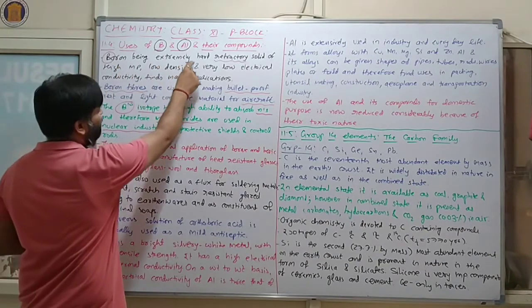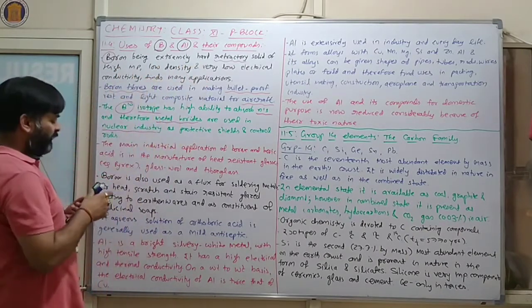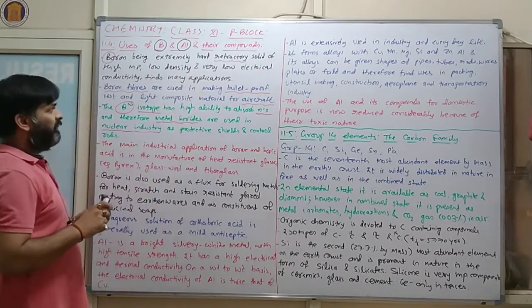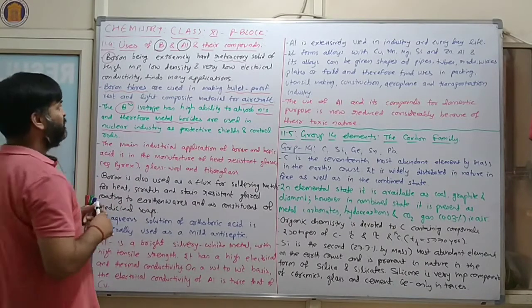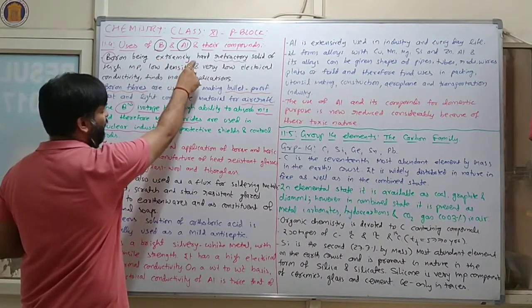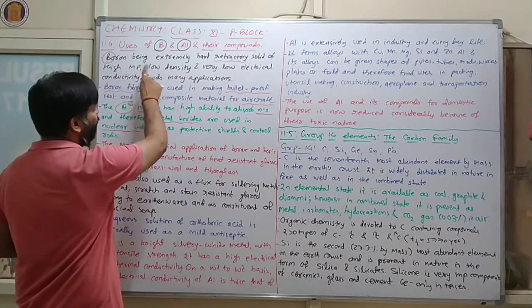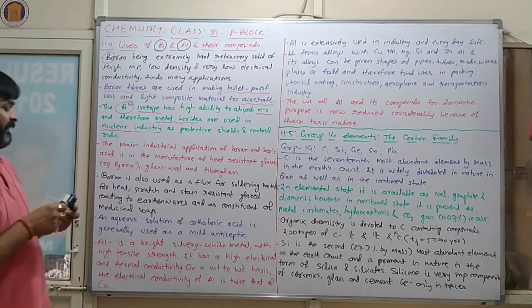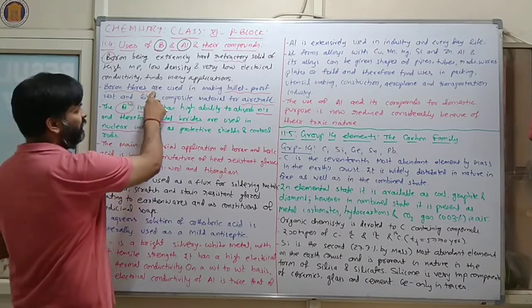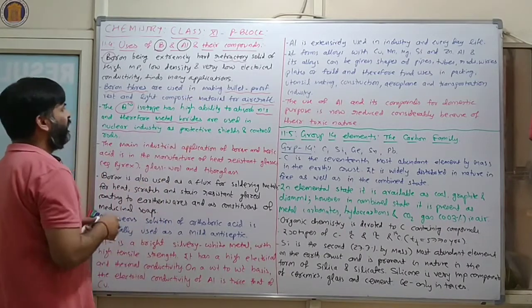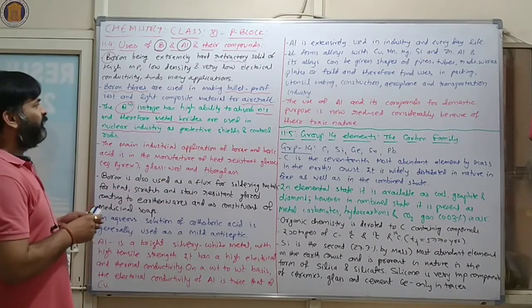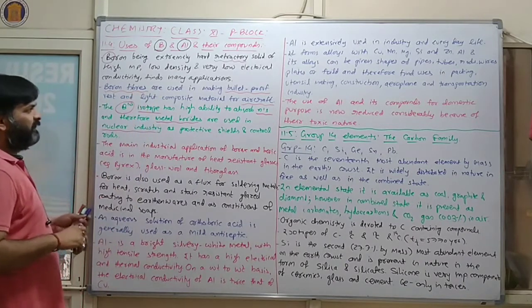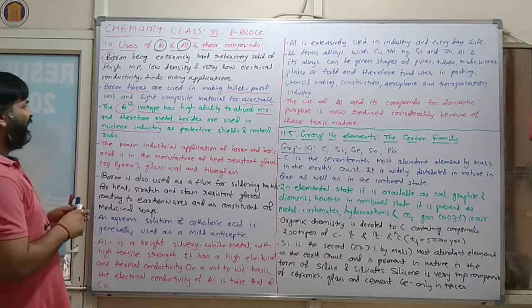Boron, being an extremely hard, refractory solid of high melting point, low density and very low electrical conductivity, finds many applications. Boron fibres are used in making bulletproof vests and light composite material for aircraft.